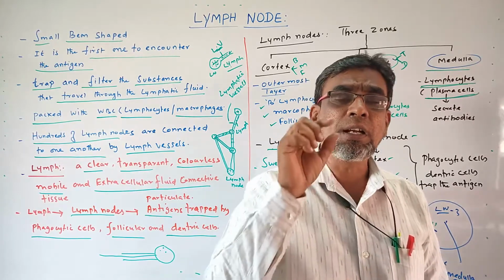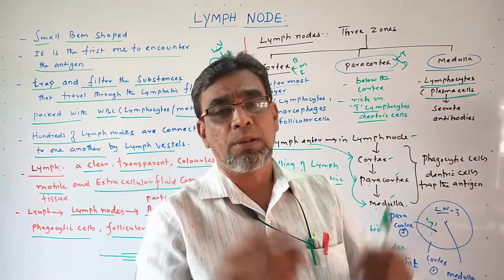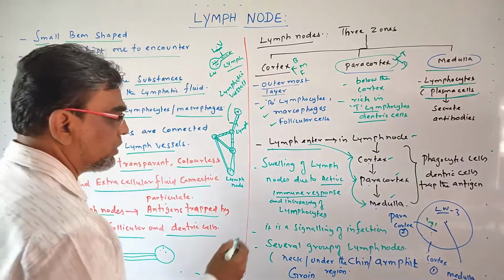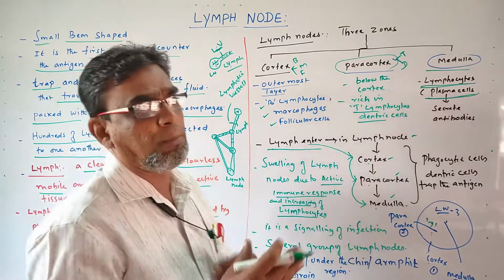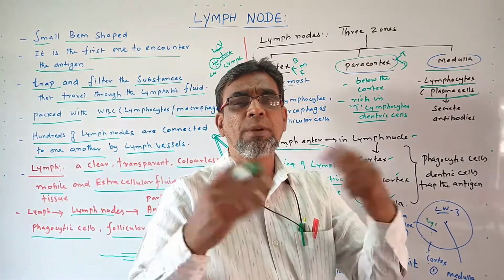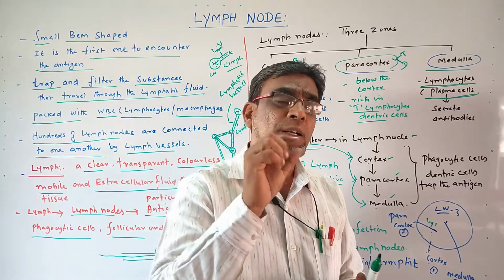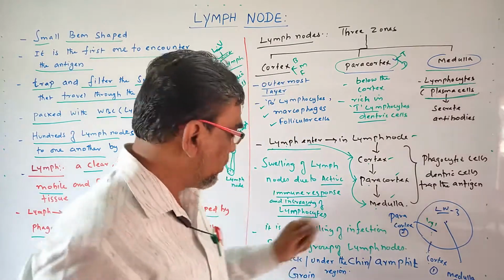That means in those lymph nodes T lymphocytes are raised in number, and not only T lymphocytes but also B lymphocytes increase in number, so that we can see the visible or swollen structure of lymph nodes.